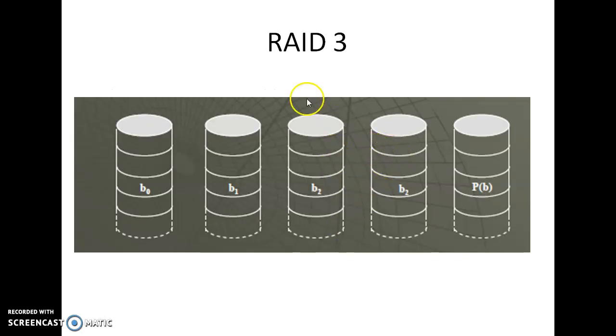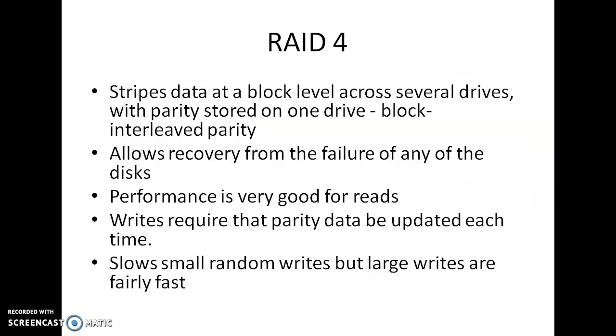Instead of RAID level 2, here we have only 1 parity disk for 4 data disks. Here we are bit interleaved, so we save bit 0 on disk 0, bit 1 on disk 1, bit 2 on disk 2, and bit 3 on disk 3. For all these bits we calculate one parity and store it on a single disk in RAID level 3. Next one will be RAID level 4.